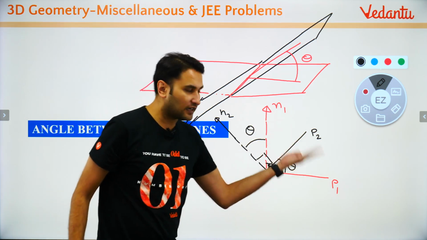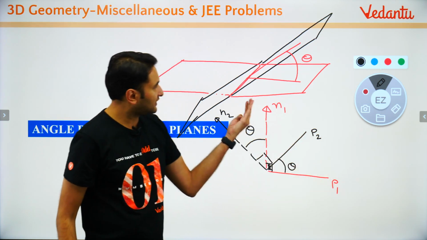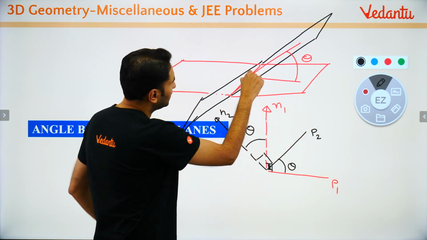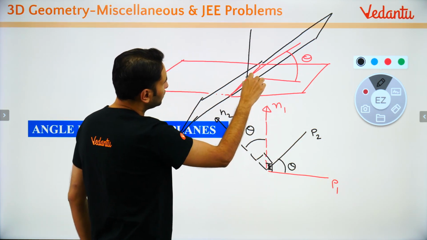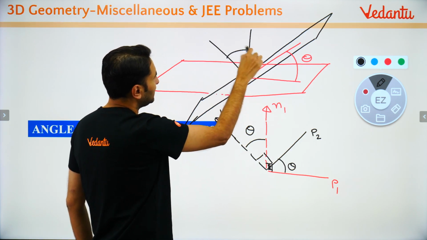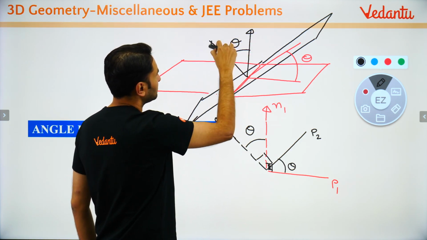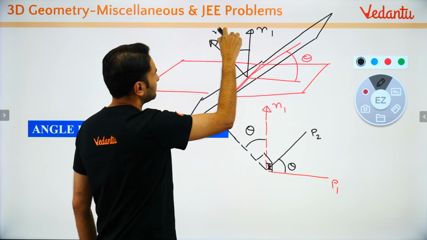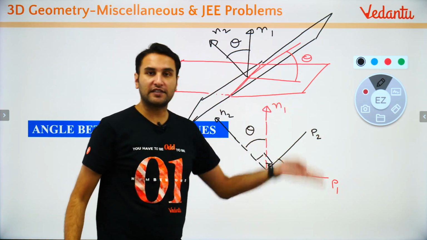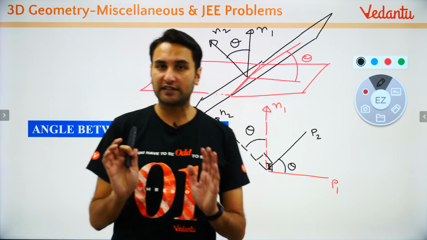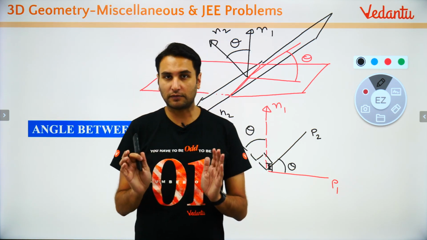So the angle between the first plane's normal and the second plane's normal will be the same as the angle between the planes. Does that make sense to you, children? Did everyone understand this?